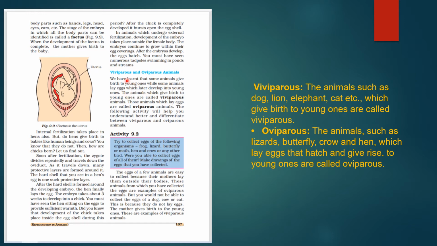So here we will study about viviparous and oviparous animals. Animals are of two types, the viviparous animals and the oviparous animals.